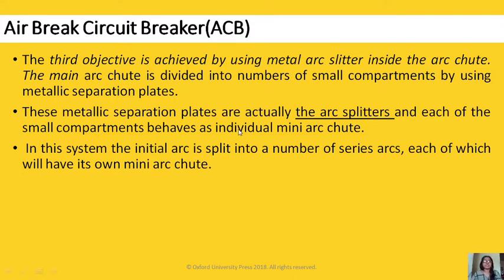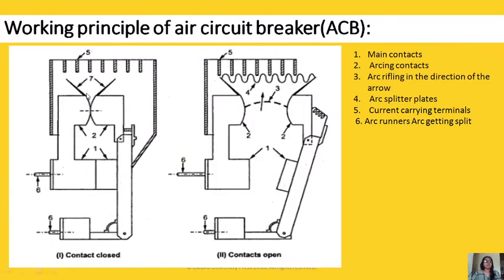These metallic separation plates are actually the arc splitters, and each of the small compartments behaves as an individual mini arc chute. In this system, the initial arc is split into a number of series arcs, each of which will have its own mini arc chute. Like this, our arc gets quenched in three ways: lengthening the arc, cooling the arc, and splitting the arc.